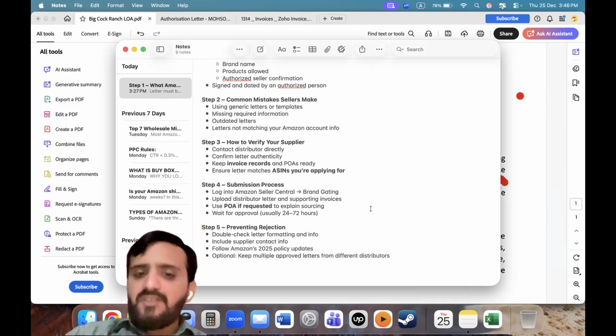Afterwards you need to wait 24 to 72 hours. To prevent rejection, double check letter formatting and info, include supplier contact info, and follow Amazon 2025 policy updates. Optionally, keep multiple approved letters from different distributors so that you can ungate a category or brand very easily.